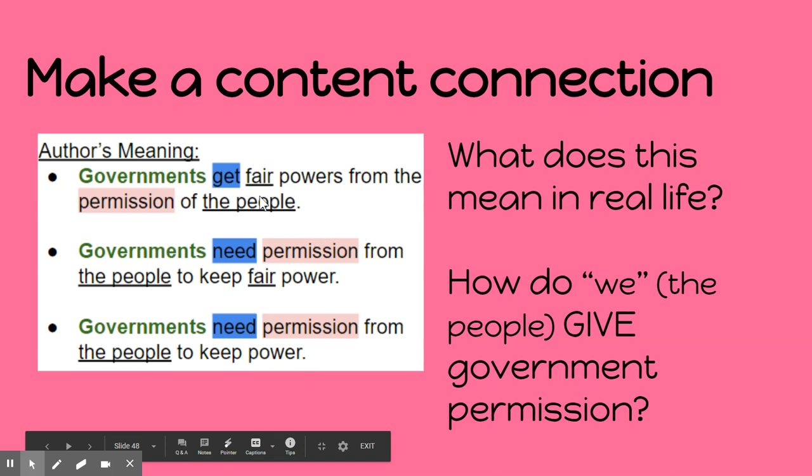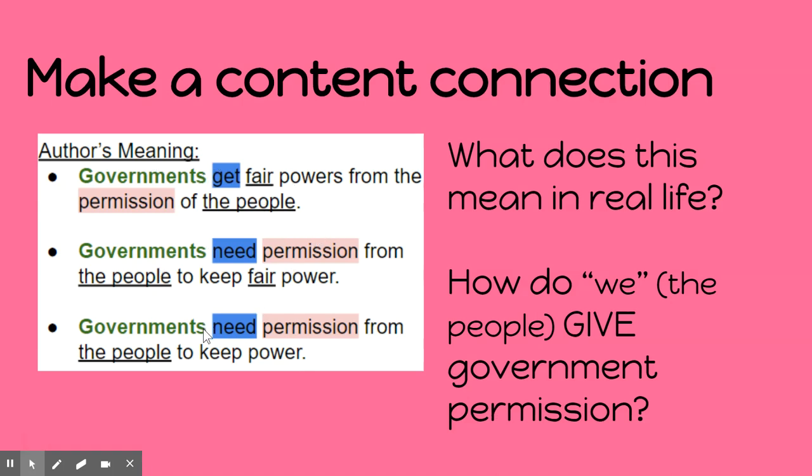And we're going to jump to making a content connection. So here we've just established some of the author's meaning. You took some notes. You might need to pause to think about it. But really, this chunk is just saying that government needs permission from the people. Okay? Government needs permission from the people.